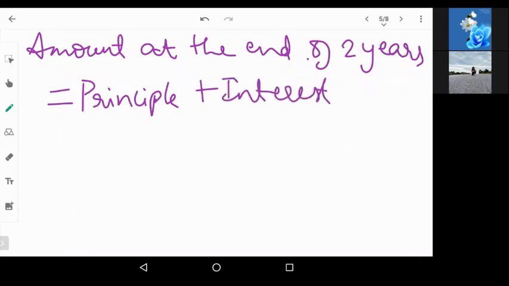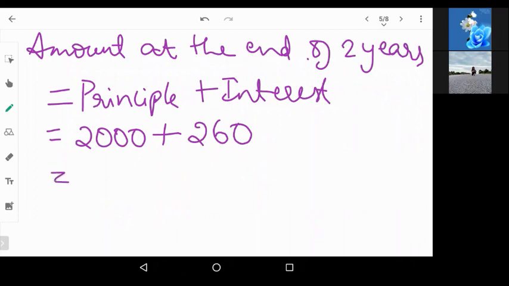So we had kept 2000 rupees in the bank for 2 years at 6.5% per annum, right? So the interest came up to 260 rupees. So therefore, the total amount will be 2260 rupees.